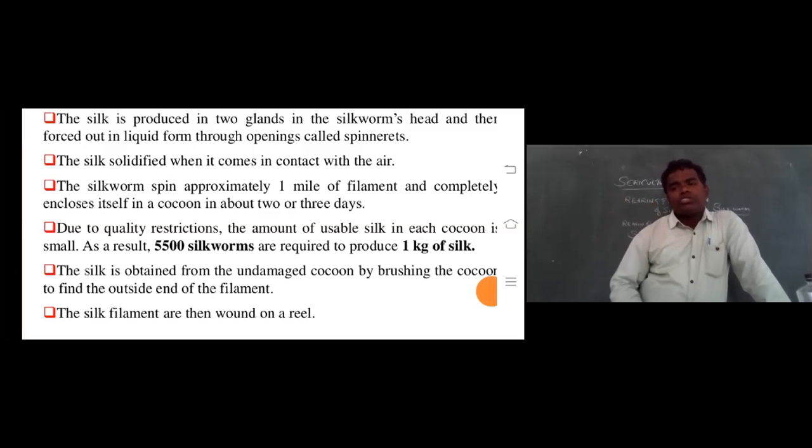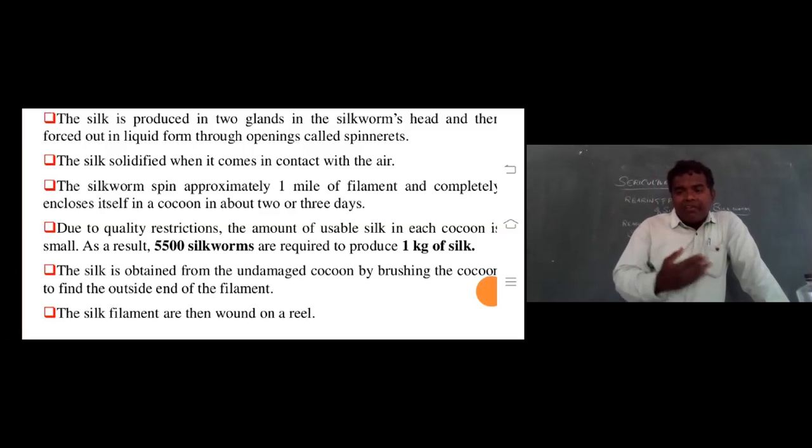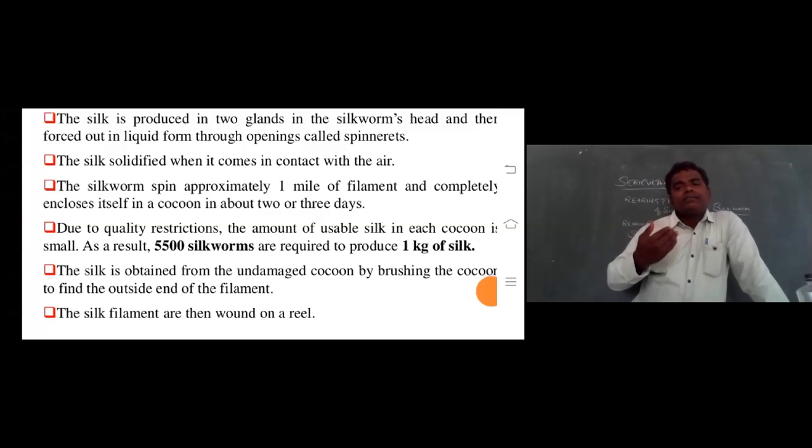If the cocoon is damaged, it is not useful. That's why we must be very careful and gentle while reeling the threads. If the thread is cut, it is a very big loss for the industry. That's why we collect the thread very carefully.